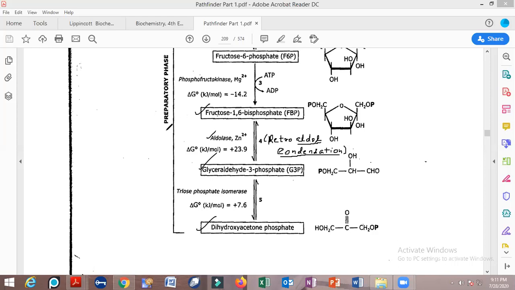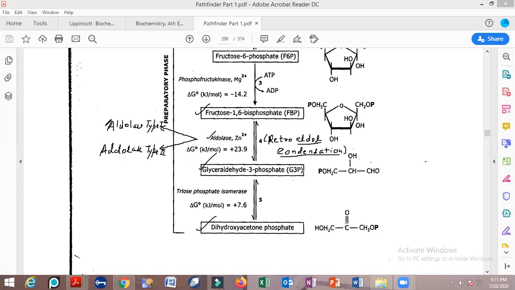There are basically two different types of aldolase enzyme: aldolase type 1 and aldolase type 2. Aldolase type 1 is present in the case of mammals. This is the next enzyme that is present. Now aldolase type 1 and aldolase type 2, how do these enzymes work with regard to each other?